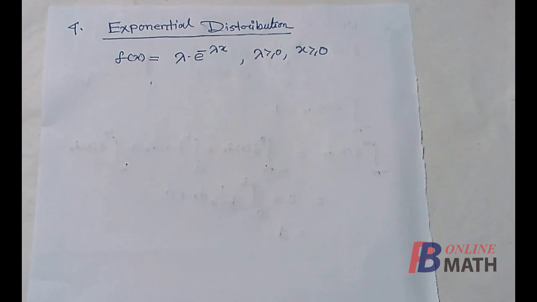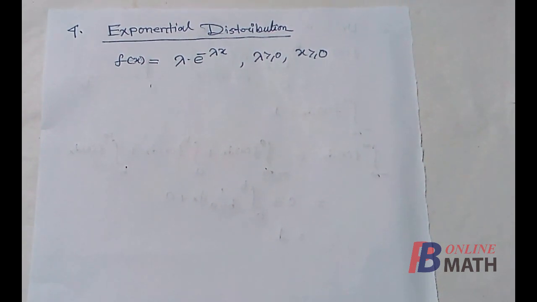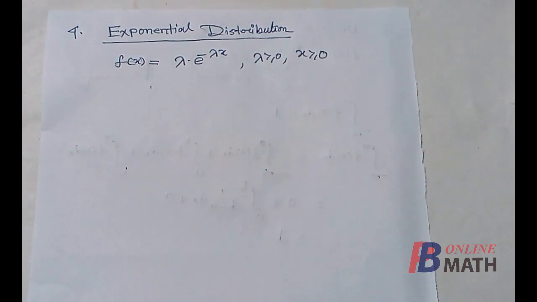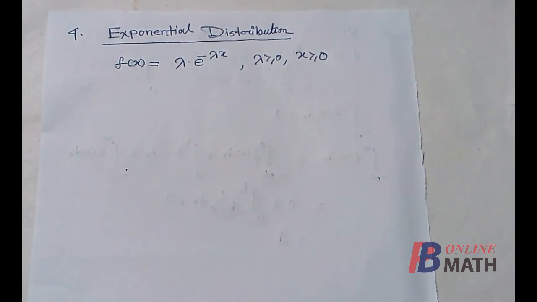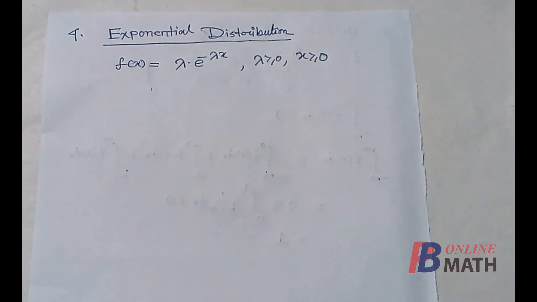Now the first property is very simple. It is given that lambda is non-negative, and we know that the exponential function is always non-negative. So lambda into e to the power minus lambda x is always non-negative. So the first property is done. That means the masses are non-negative.